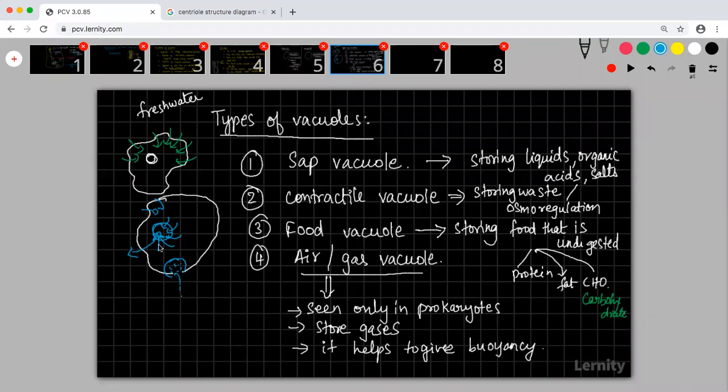So this is a structure which helps to ensure that osmosis is regulated. The contractile vacuole takes the excess water in the cell and pushes it outside the body. This is the role of the contractile vacuole. Along with it, sometimes wastes are stored, so that when the cell sends the water outside, the waste is also expelled along with the water.